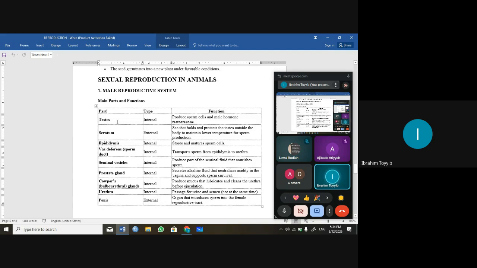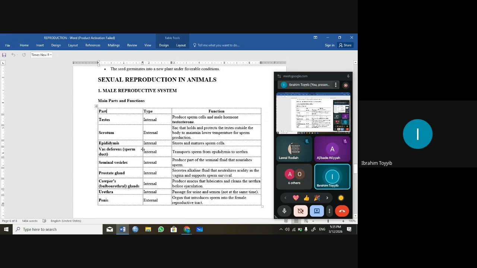So we have the testes. The testes are two. They are found inside the what? Inside the scrotum. The testes produce sperm cells and the male hormone testosterone. The scrotum is the sac that holds the testes. The testes are two, inside the scrotum, because they need warm temperature for sperm production. So the function of the testes is that they produce sperm.